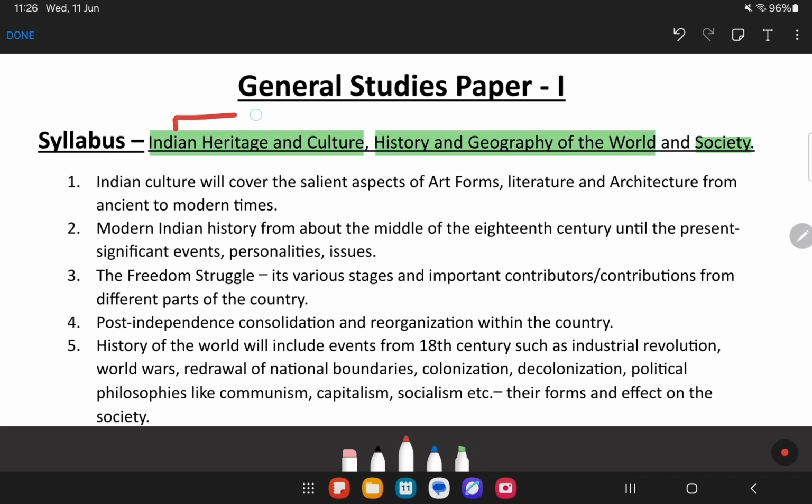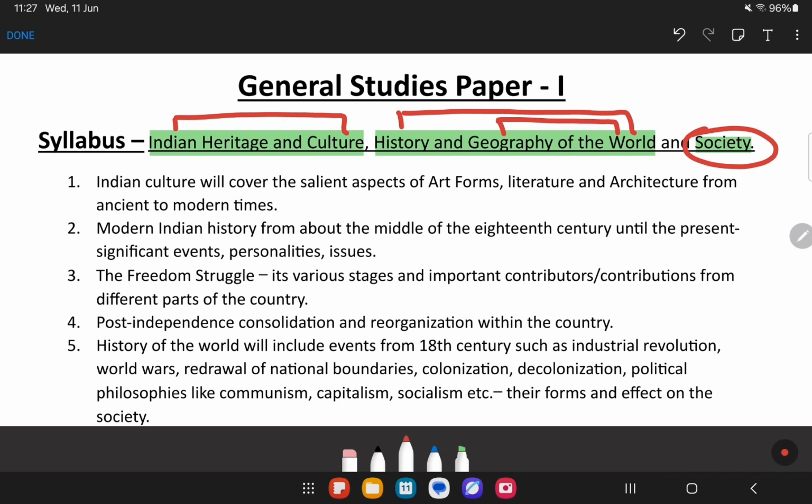Indian heritage and culture is one part of the syllabus. The next part is history of the world, geography of the world. That means these are two separate parts of the syllabus. And lastly, we have society.